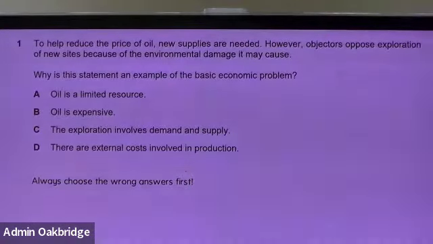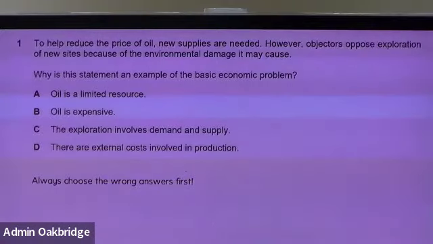What do I mean? Always choose the wrong answers first. I'm not asking you to choose the wrong answer and put it in your answer sheet. I'm asking you to make sure you know which are wrong. If you choose the right answer, you're going to face a lot of problems because the answers are going to be very closely related. So let's look at this. To help reduce the price of oil, new supplies are needed. Why? Because they want to increase the supply. However, objectors oppose exploration of new sites because of the environmental damage it may cause.